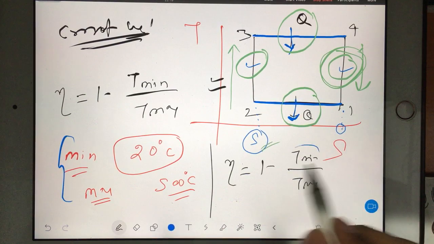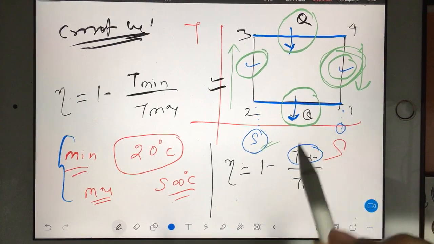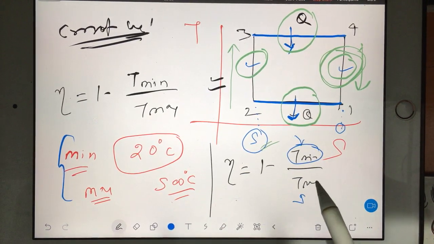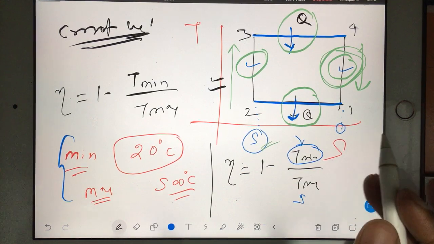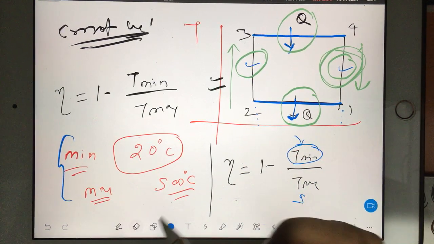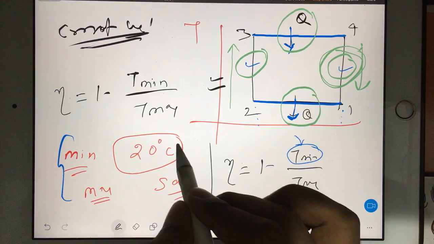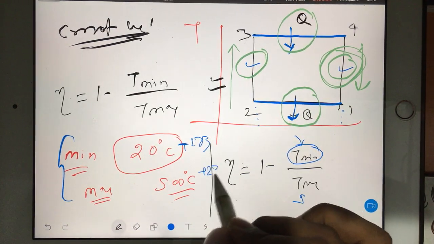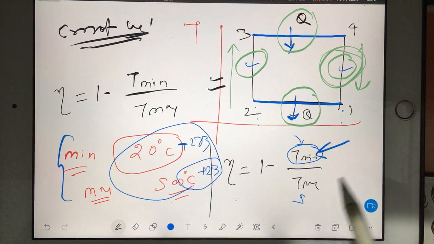Now, what is your T min? Again remember, whatever temperatures are written in the efficiency formula in any cycle, they all are in Kelvin. So if the Celsius data is given, then convert it to Kelvin. How will you convert to Kelvin? You add 273. Substitute values here and you'll be getting the efficiency.